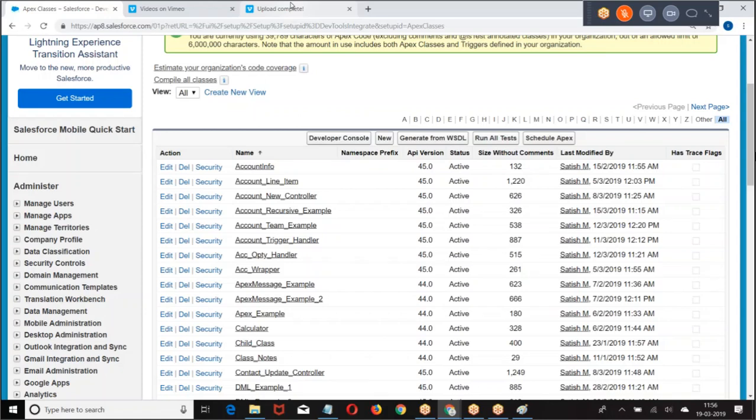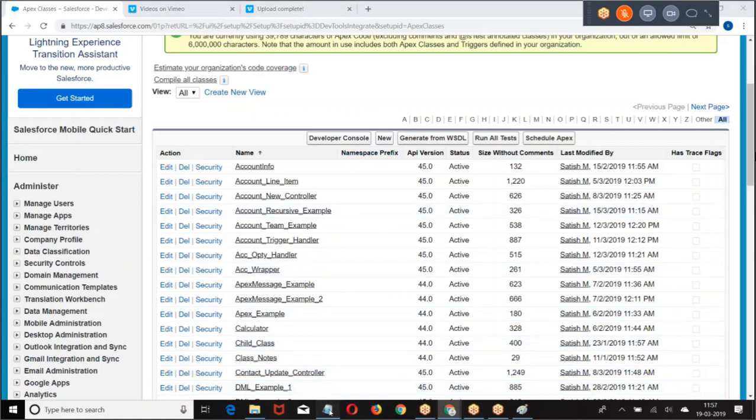Now, when you schedule a job, how do you know at what time the job is going to run? Cron trigger. What is the cron trigger? Any job which is scheduled in Salesforce will be registered with the cron trigger. How do you know the status of the job? AsyncApexJob. Any asynchronous job that is running will be in AsyncApexJob. I hope you are good. Is everyone clear with this example?